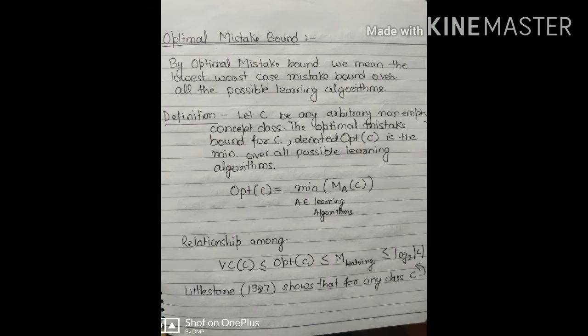So here we see the relationship among the optimal mistake bound and the halving algorithm, and this is the VC dimension of C. Basically, Littlestone showed that for any class C, the VC dimension of C is always less than or equal to the optimal mistake bound of C, which is always less than or equal to M halving, and M halving, you know, is less than or equal to log base 2 of |C|.